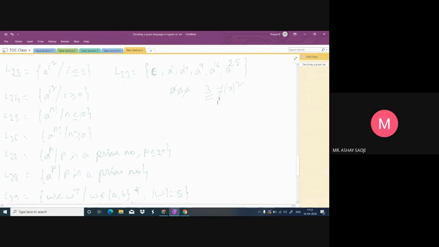Here, how can you construct a finite automata so that that automata must accept a power 4, which is 4 A's and 4 is a 2 square. At the same time, it should not accept a power 5, a power 6, a power 7, a power 8, and it should accept a power 9 because A's are 9 and 9 is a perfect square. How can all this be possible? No sir, it will not be possible. Think.